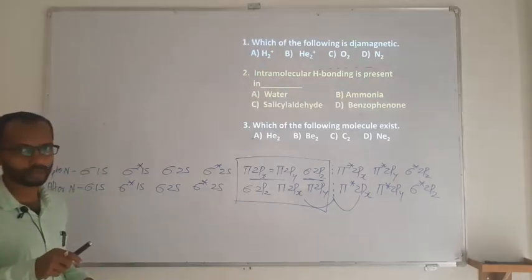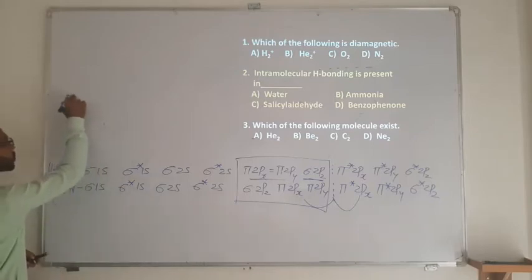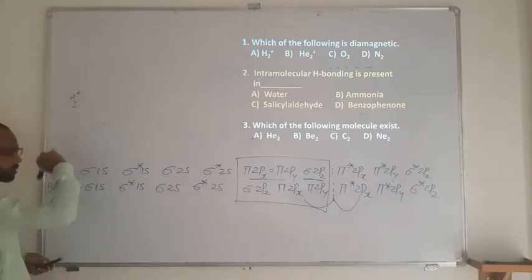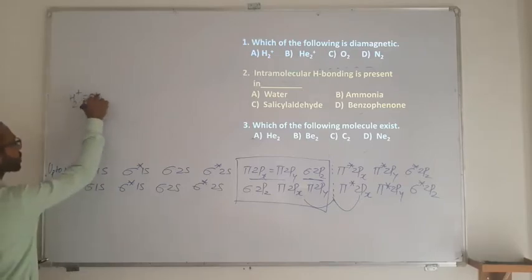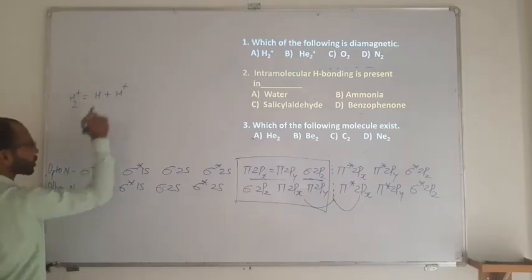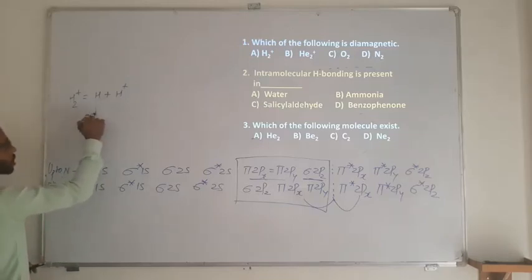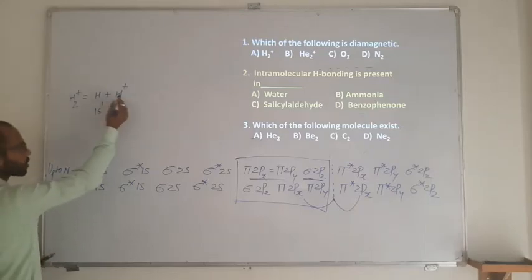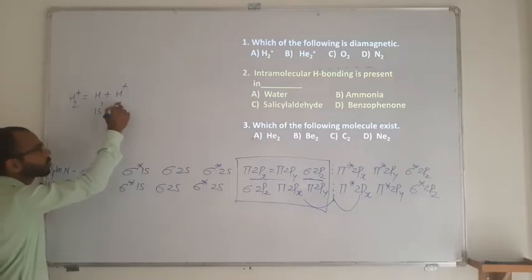So the question is about which is diamagnetic. If you take hydrogen, H2 plus. A plus indicates that you are supposed to remove one electron. So H2 plus means it's hydrogen and H plus. So H and H plus will make H2 plus. The electronic configuration of hydrogen is 1s1, whereas H plus means you have removed one electron there, so it is going to be 1s0.